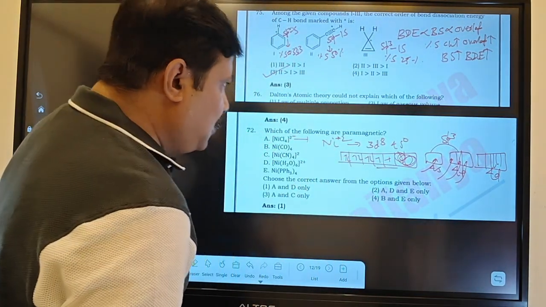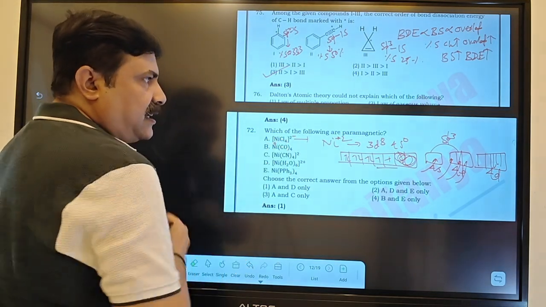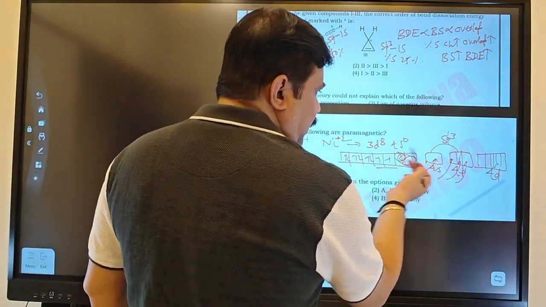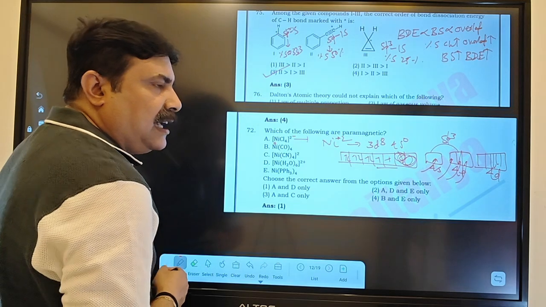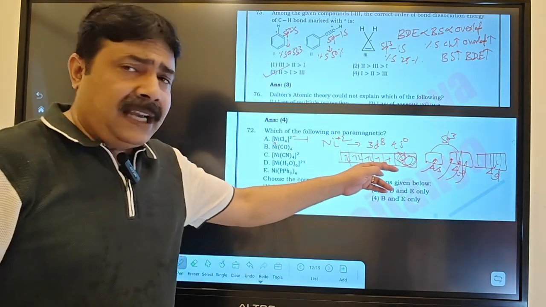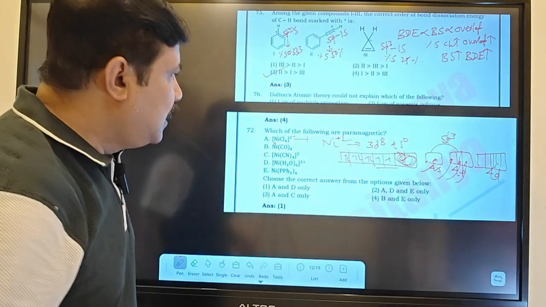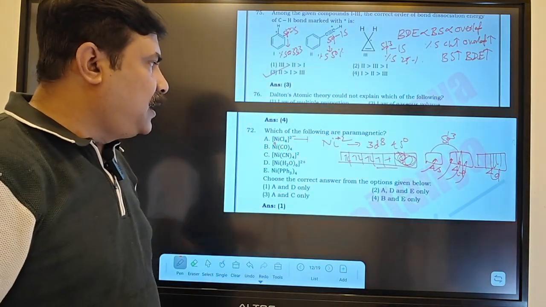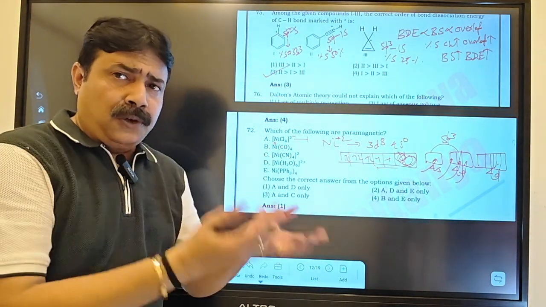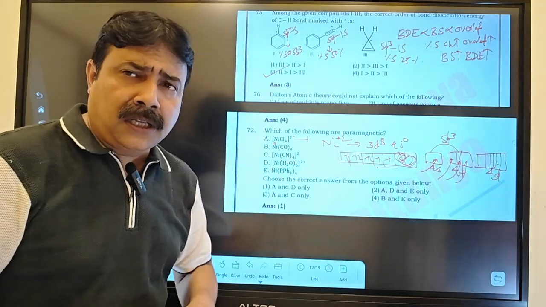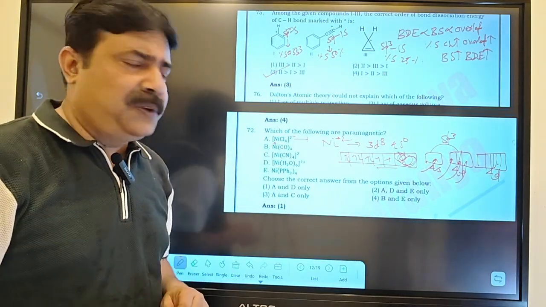But in NiCO4, what will happen? Nickel is in the 0 state. Whatever electrons are in 4s will come to the d orbital, pairing will also happen there, and that electron will come over here. Hybridization will be sp3. There will be no unpaired electrons, because CO is a strong field ligand. Cyanide too is a strong field ligand, so again Hund's rule pairing will be there.